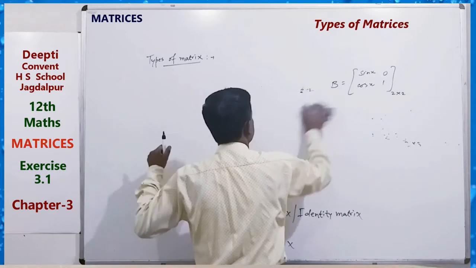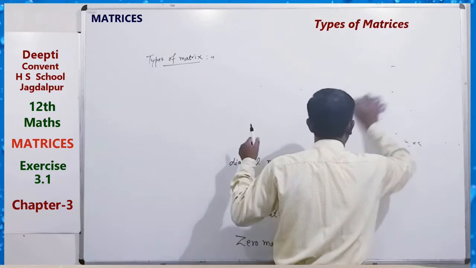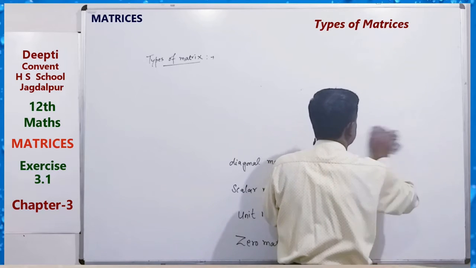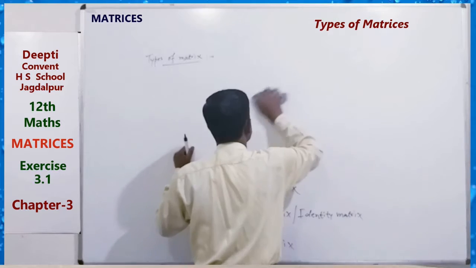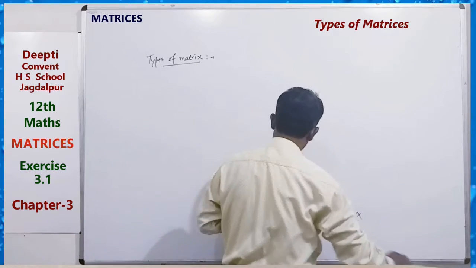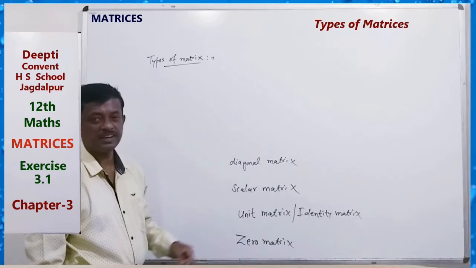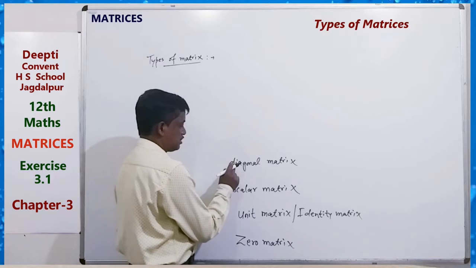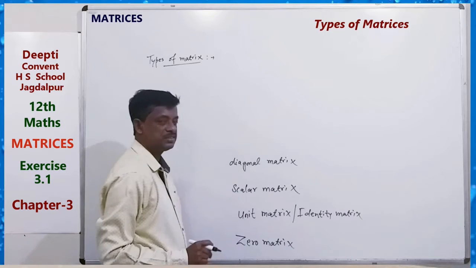Similarly, different types of matrix can be defined. Here the special matrices are the unit matrix, and first of all, the diagonal matrix. What is a diagonal matrix?